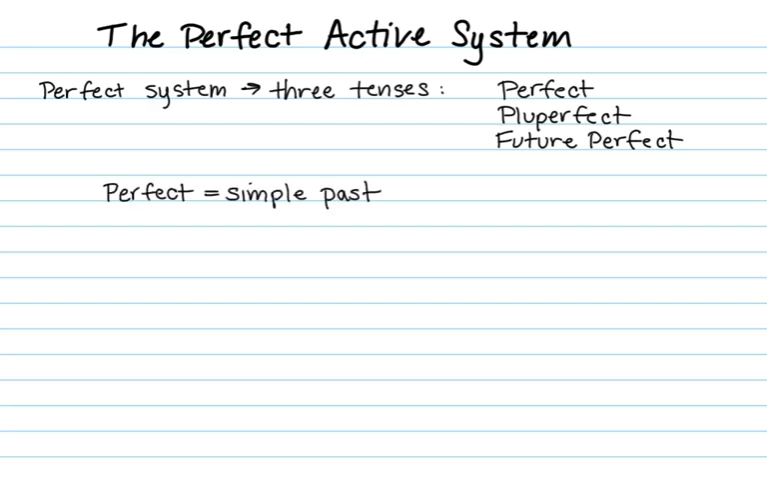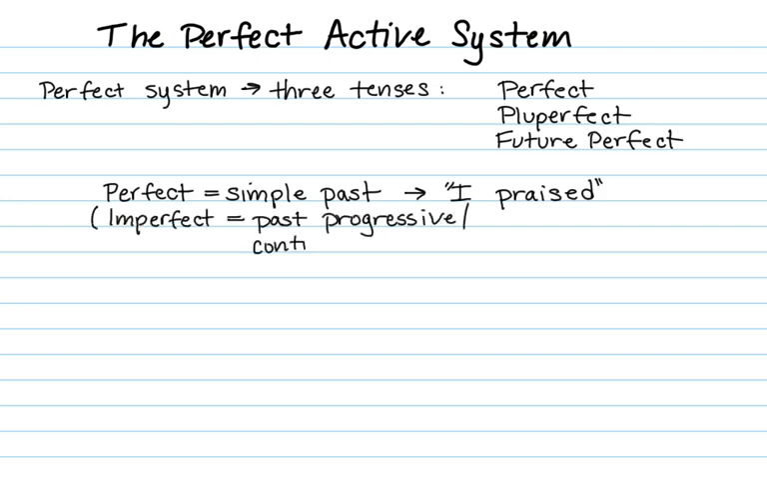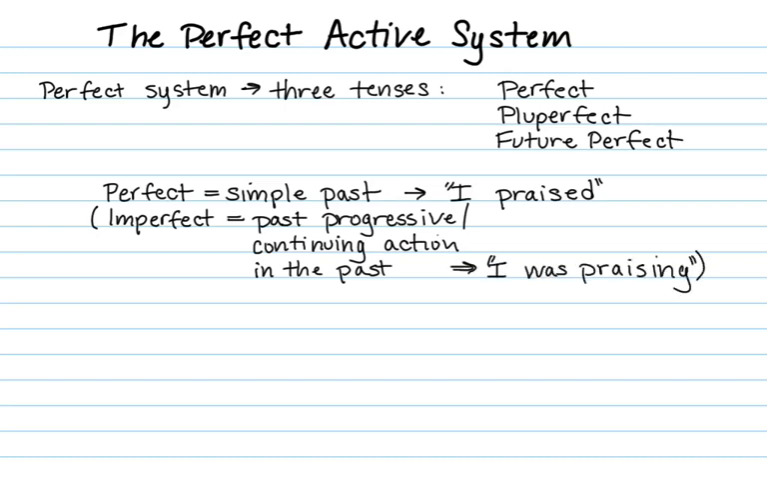What is the perfect tense? The perfect tense is a simple past tense. In English, it's how we would say, I praised. Simple past. Compare that to the imperfect, which is a past progressive tense, otherwise known as referring to something that is ongoing in the past.